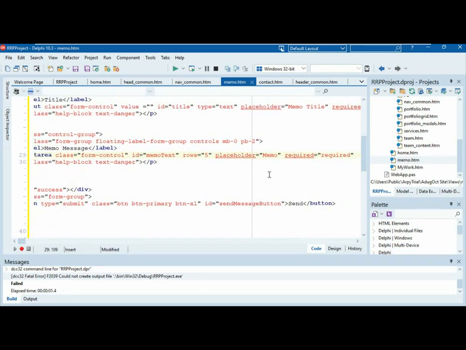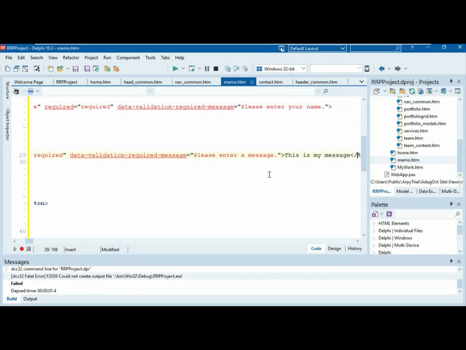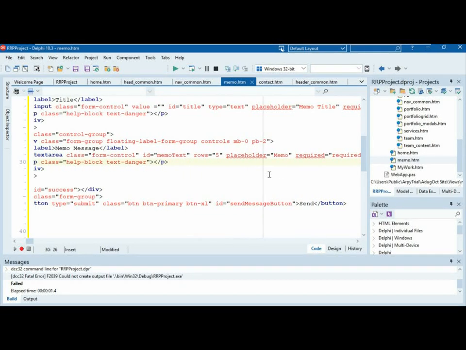And if I've got a placeholder and I've actually got content, which I think I do on this one, this is my message there. Yeah, it's still there if you blank it all out. So I'm going to leave, this is my message, make that, this is my memo. So I'm going to send a memorandum to somebody. This is what our website's going to do. Okay, so this is my memo. Everything else looks pretty good.